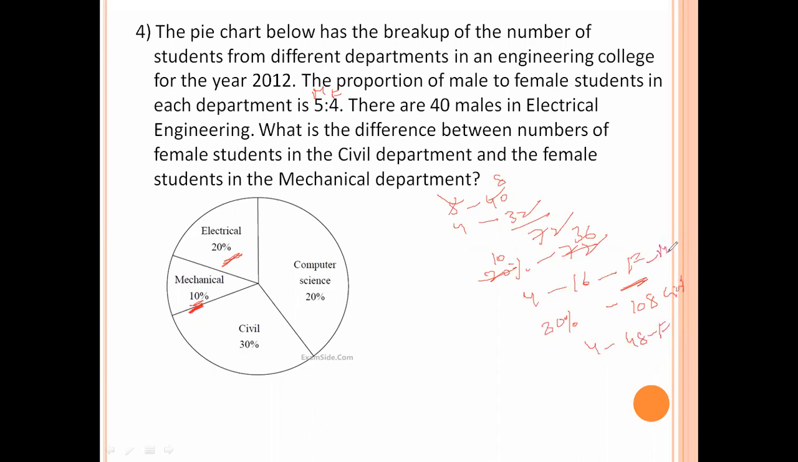This is mechanical. Now what is the difference between these two? 48 minus 16 is 32. 32 is the right answer. So that is the difference between the number of female students in the civil department and female students in the mechanical department.